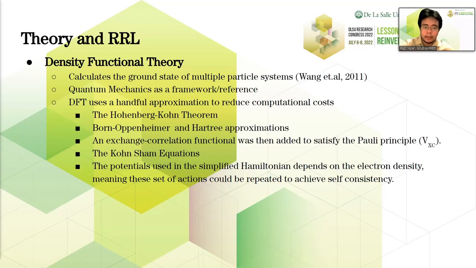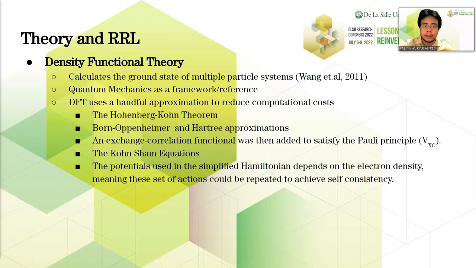This means that solving for the electron density can be a prerequisite step for solving the ground state energy of the system. The Born-Oppenheimer approximation treats the atomic nuclei as invariable because of the mass difference between the electron and the nucleus, while the Hartree approximation takes the average interaction of all electrons with each other and combines it in one term.